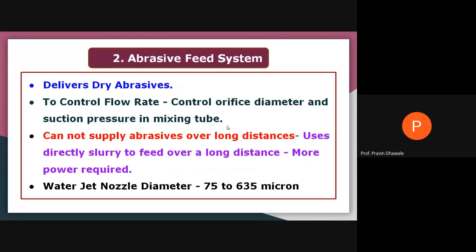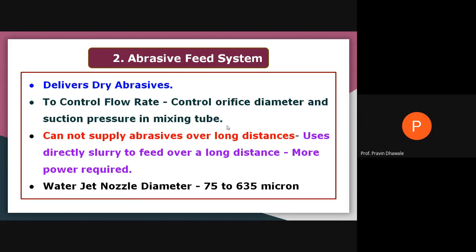Cannot supply abrasive over a long distance. Use slurry directly to feed over a long distance. More power is required here. Dry abrasive particles we cannot always mix with the water, and that slurry we cannot transfer over a longer distance, in meters or kilometers, right?